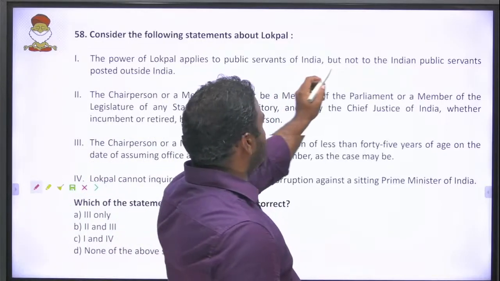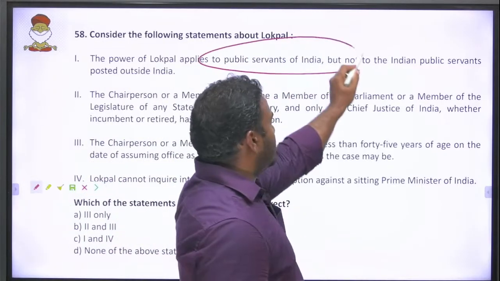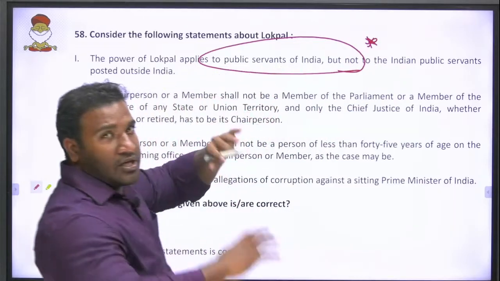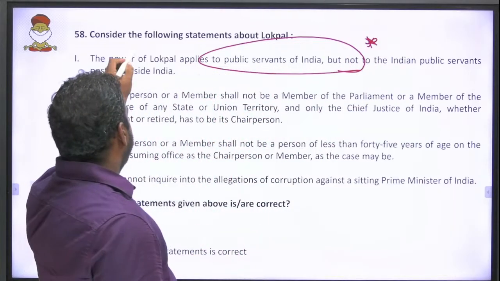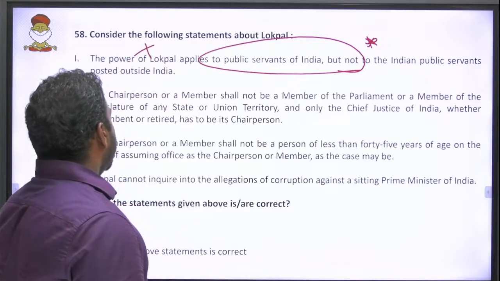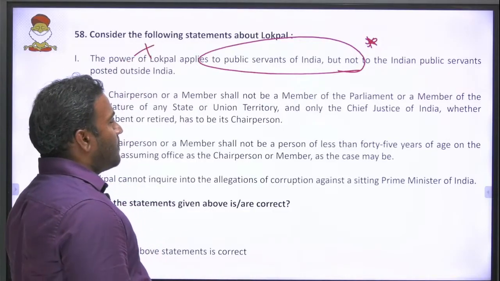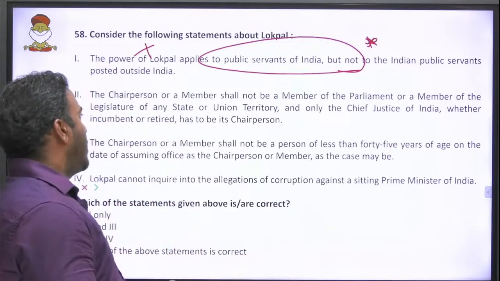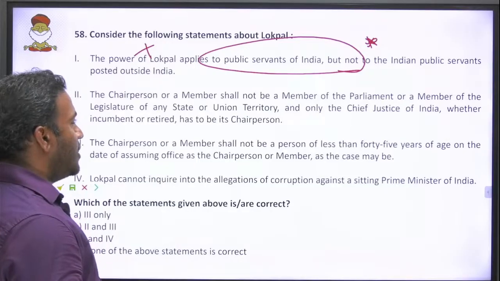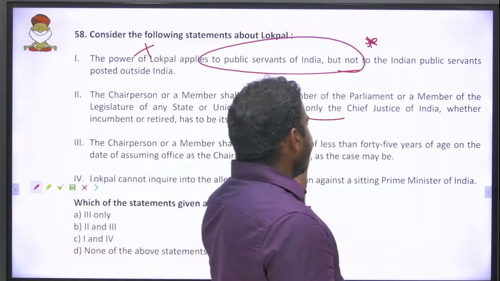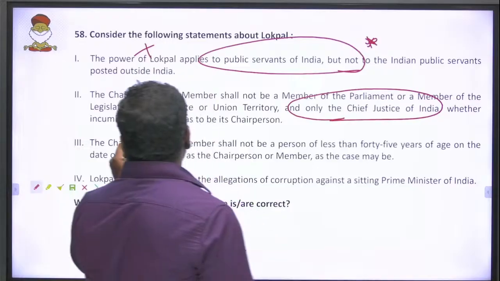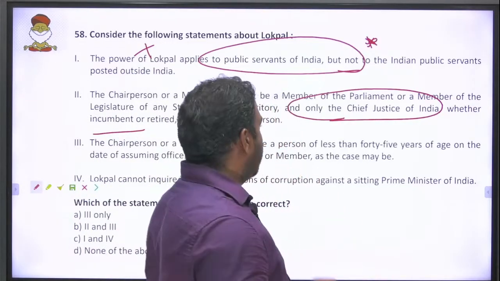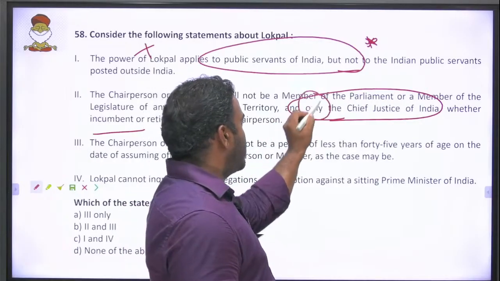And Lokpal bill says in general to all public servants serving government of India in any capacity. So that means a very broad meaning is given. So it is a wrong statement. Then chairperson or a member shall not be a member of parliament or a member of legislature of any state or union territory, and only the Chief Justice of India, whether incumbent or retired, has to be its chairperson. Only is the keyword you learnt while studying PYQs.